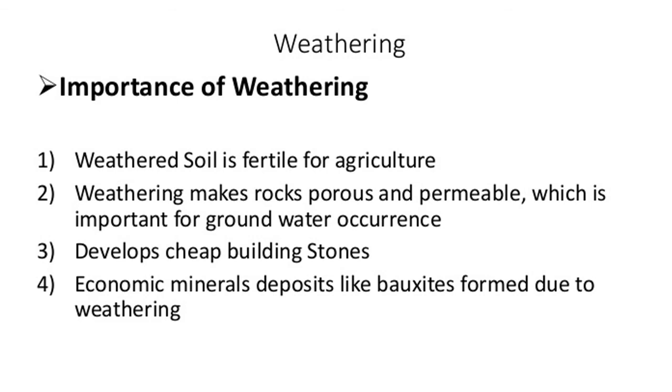You require lots of building stones for construction of houses, and because of weathering you get them at a cheaper rate. Some mineral deposits like bauxite are formed due to weathering. Bauxite is one of the important minerals playing a big role in the economy, and it is formed because of the weathering process.